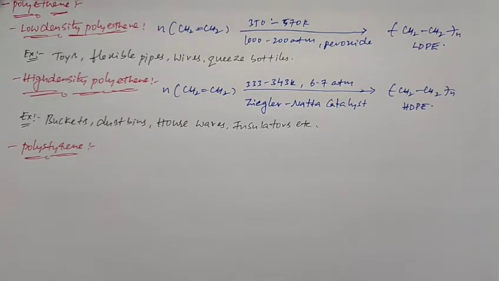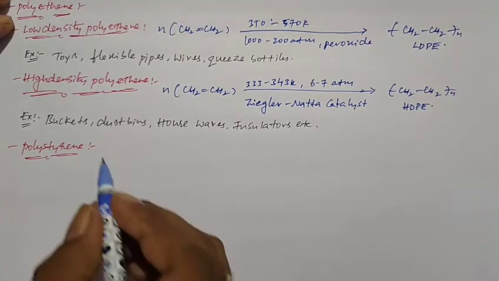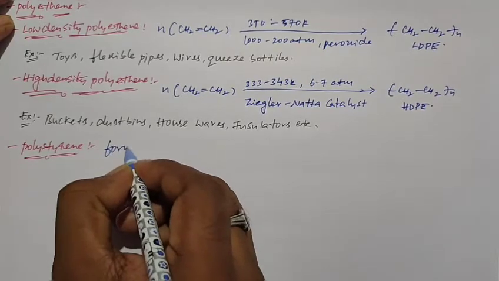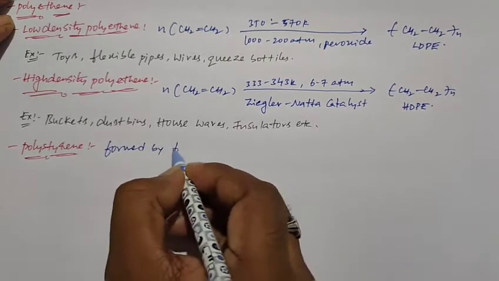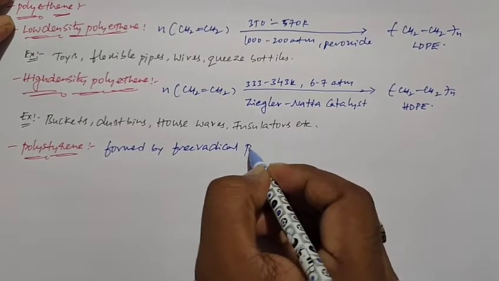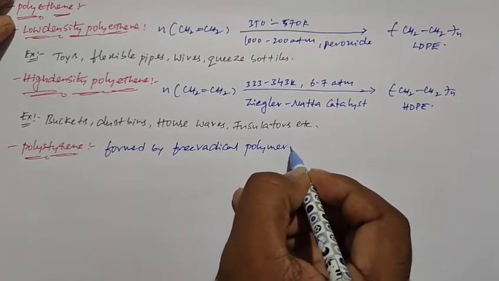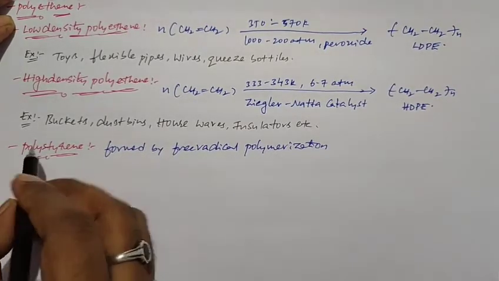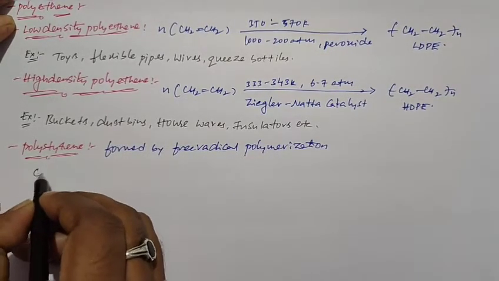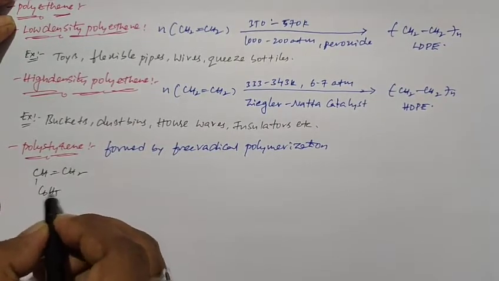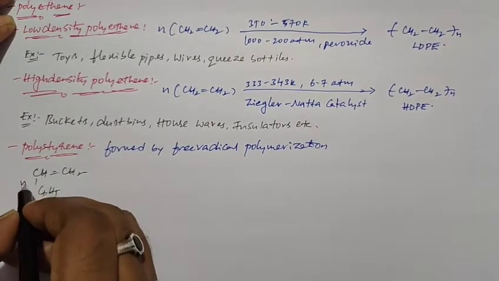So polystyrene is formed by free radical polymerization. So the formula of styrene, CH double bond CH2 C6H5. So this is a styrene.